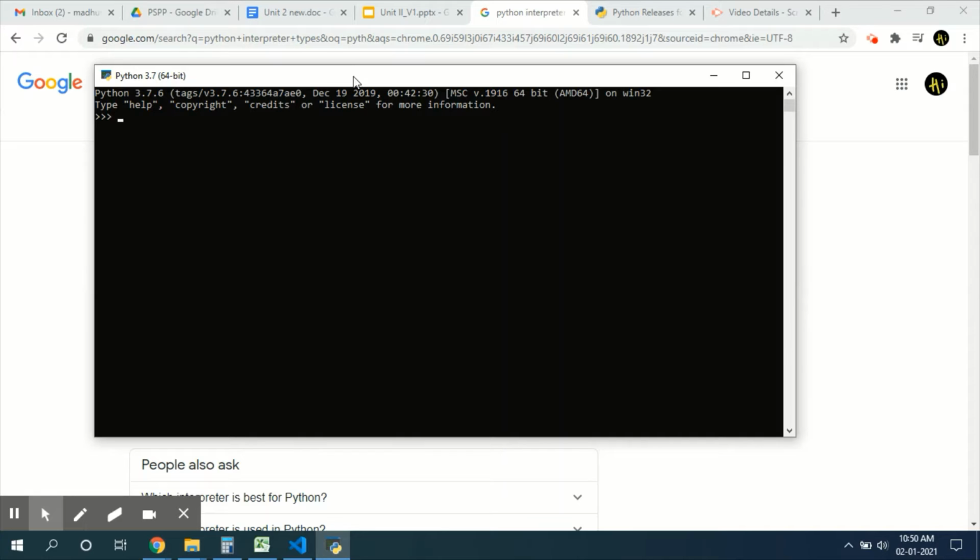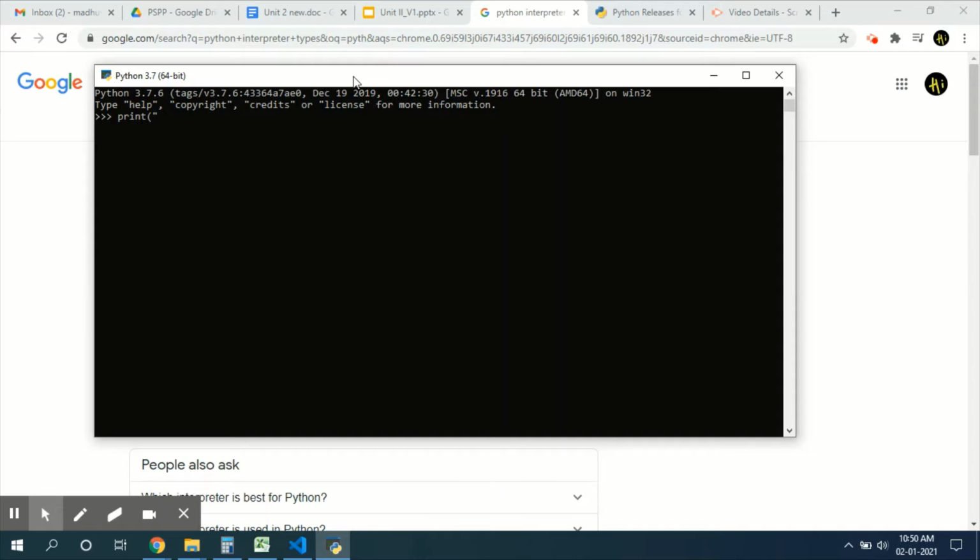If you want to execute only one line, and if you are in the learning process, mostly beginners will use this mode. First, I'm going to print hello world. For that, I'm going to use one function called print. No need to worry about this. We will see the Python functions in coming sessions.